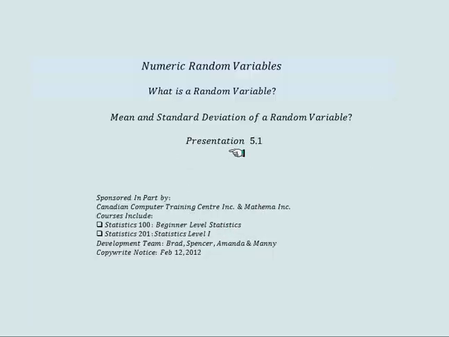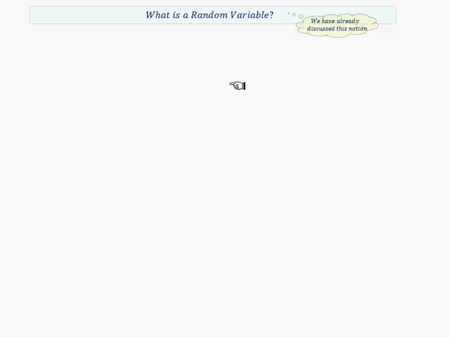This is presentation 5.1. We're talking about random variables. We want to discuss particularly the mean or expected value and the standard deviation in a random variable. Now we're going to suggest that we've already been talking about random variables.